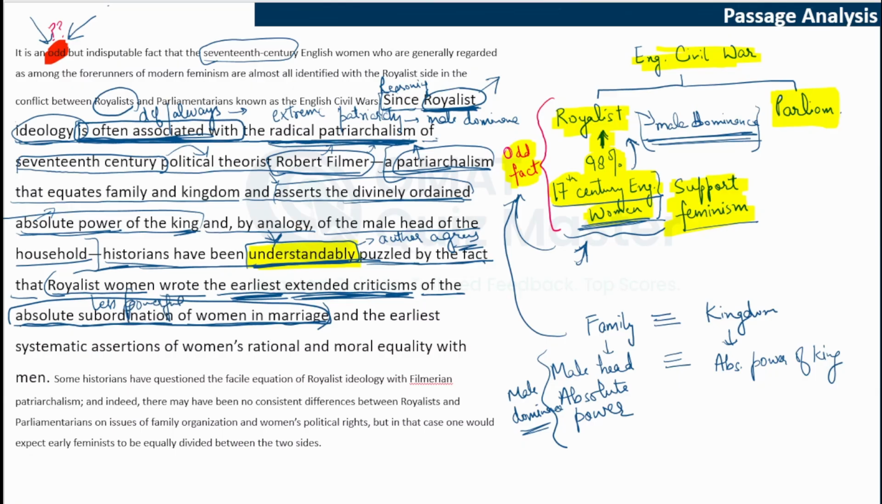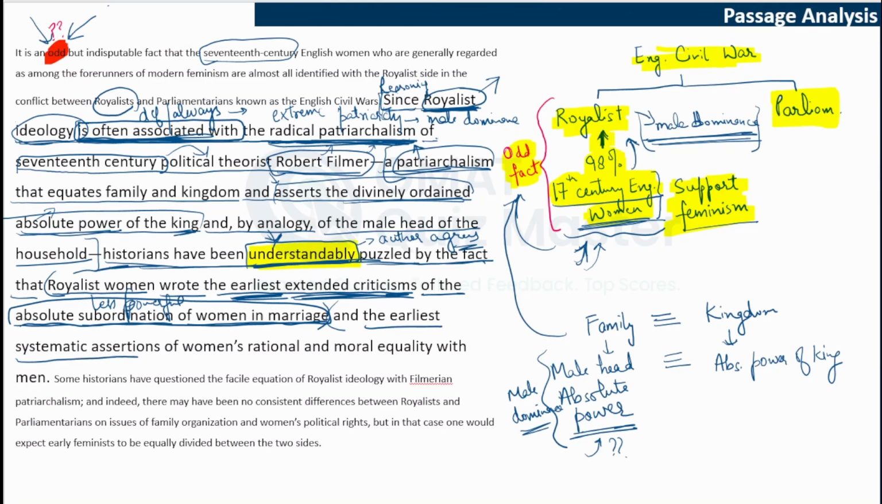So, yes, definitely. Now you read it, you will also feel that yes, here we are saying that royalist ideology is linked with something that makes the male head the absolute power. So why did the women who joined this group, who associated themselves with royalist ideology, criticize the same thing? Right? They are criticizing the same thing here.